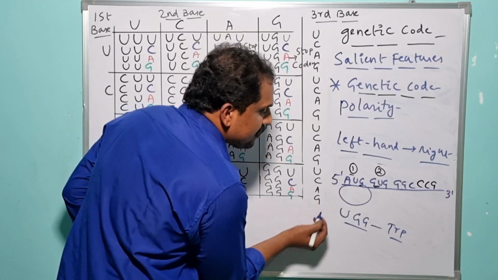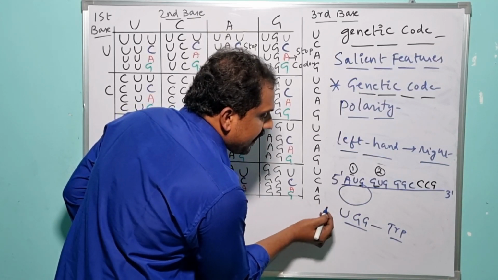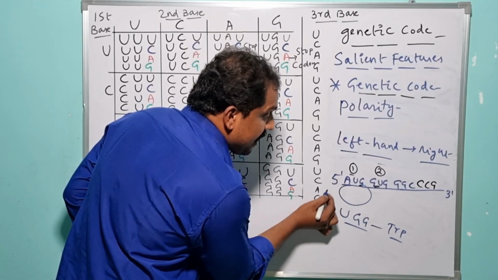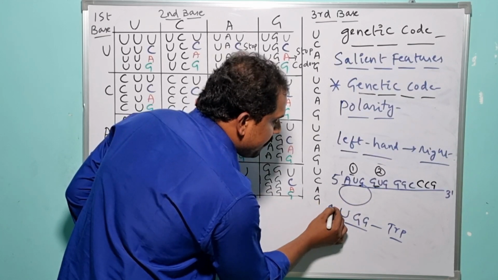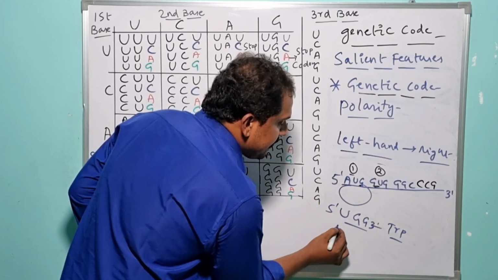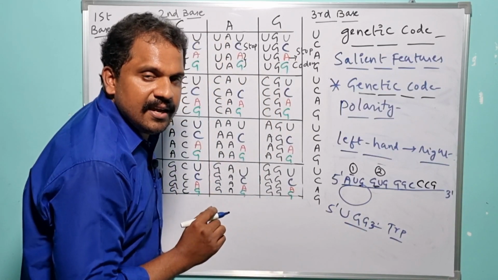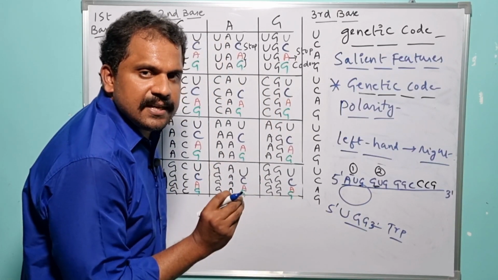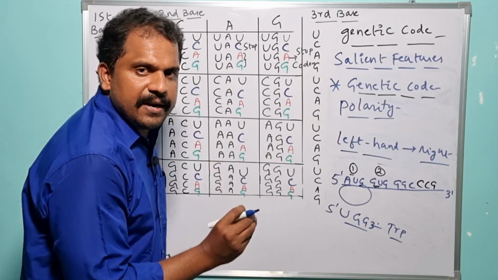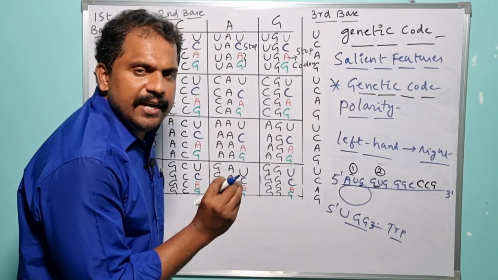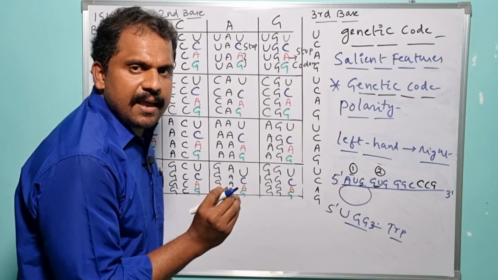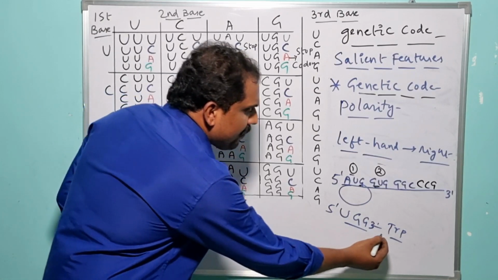When the ribosomal machinery, or the translation process, proceeds in the 5' to 3' direction, the specific codon is UGG. Under such a condition, the ribosomal subunit reads one particular tRNA and induces the synthesis of the amino acid tryptophan.